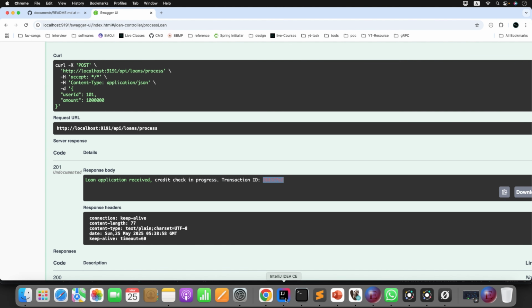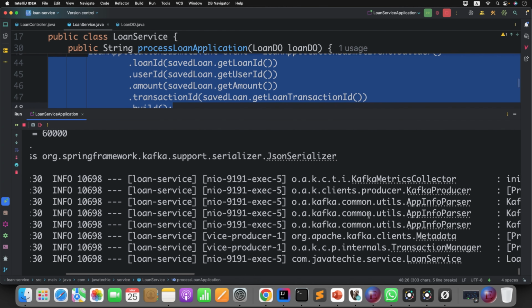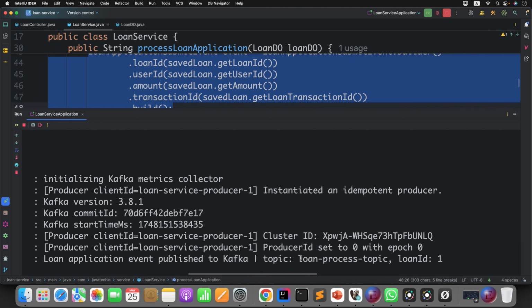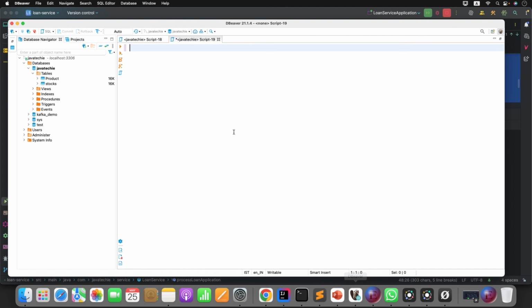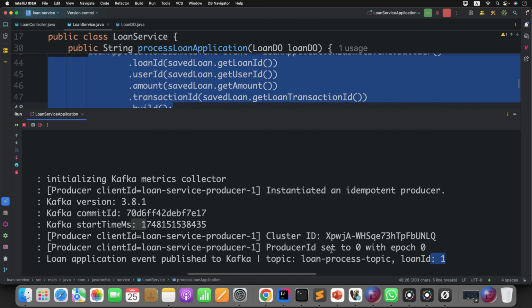Okay, now let's try to understand the flow. Go to the loan service. If you open the console of loan service, if you see here, loan application event published to Kafka to this particular topic for loan ID equal to this. Loan ID is auto generated because that is what will be stored in my DB. You can see the first record inserted and it generates the loan ID. That is what you are seeing in the message. Now this loan service publishes the event. Now let's check the credit risk service.